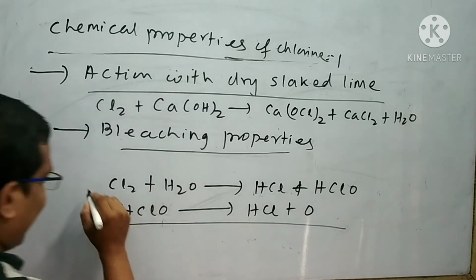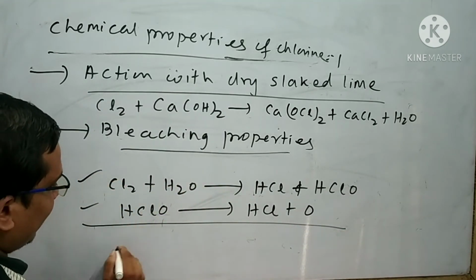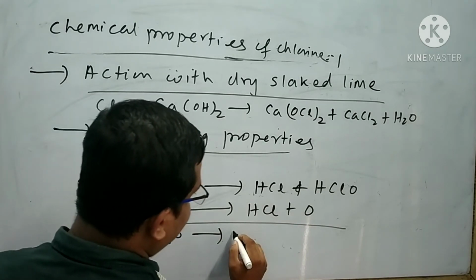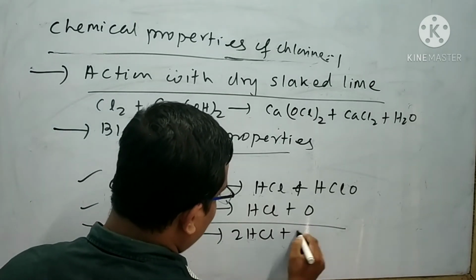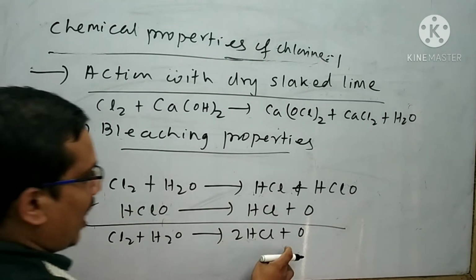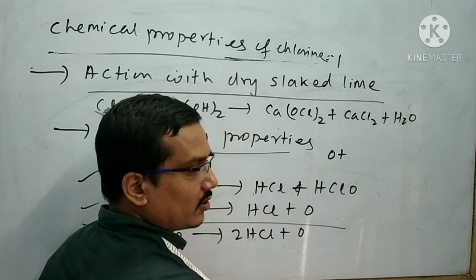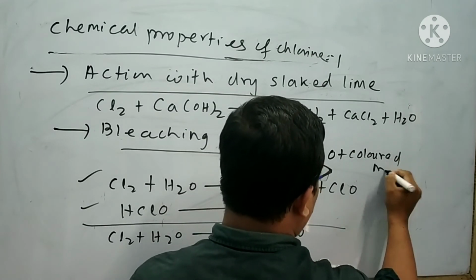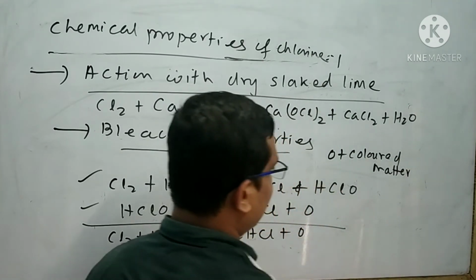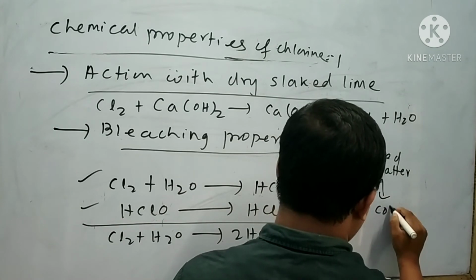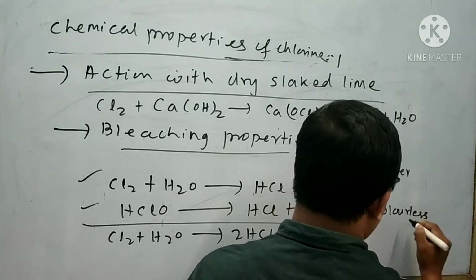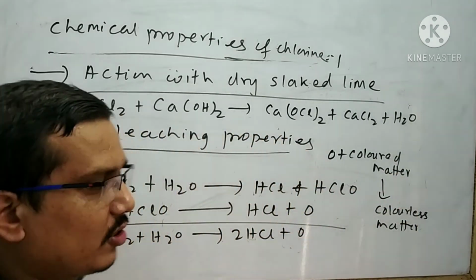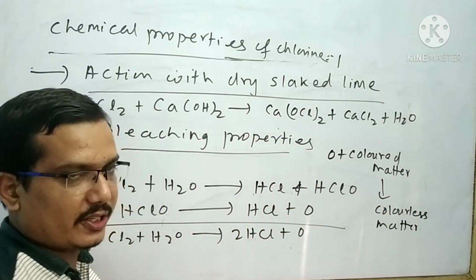When I add these two equations, I can write Cl2 plus H2O gives 2HCl plus nascent oxygen. Now this nascent oxygen reacts with the colored matter, then a colorless matter will be formed. This property is called bleaching property.